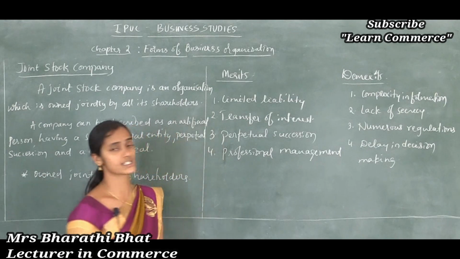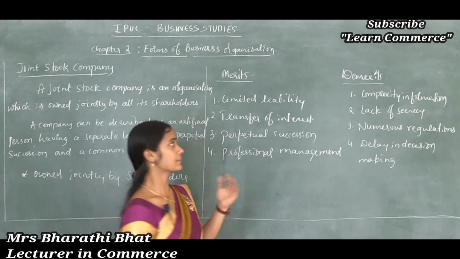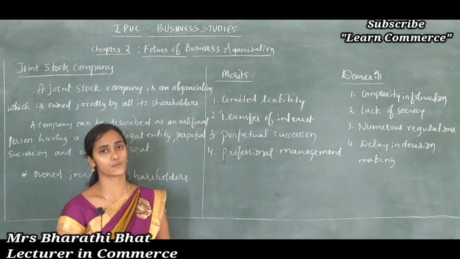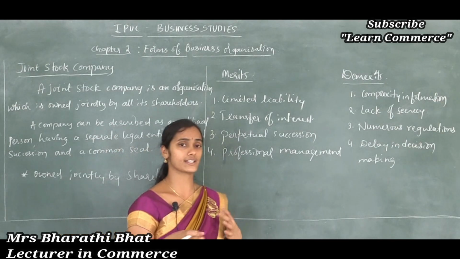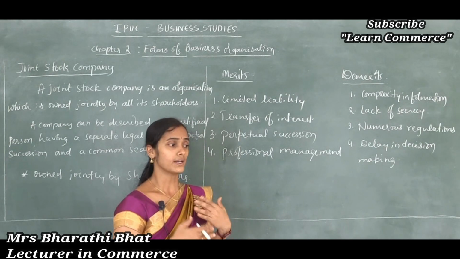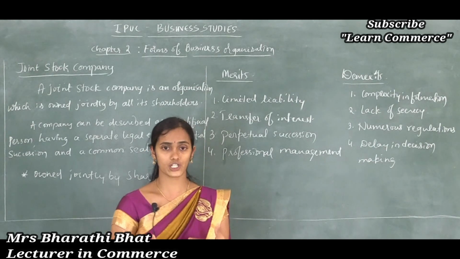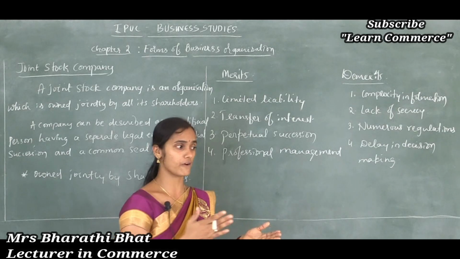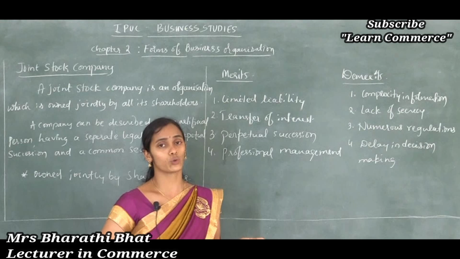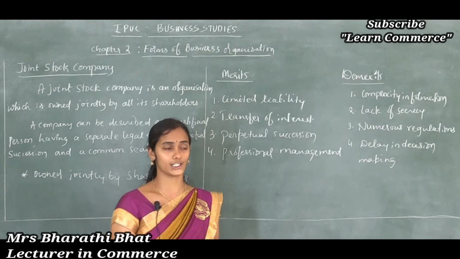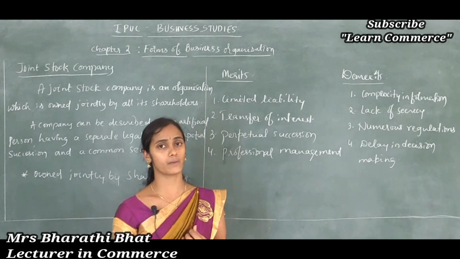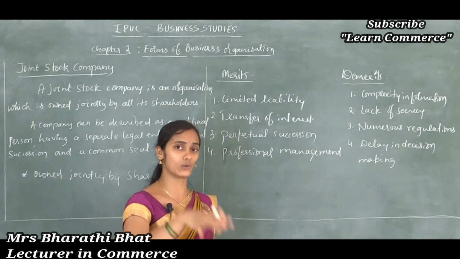The next one is transfer of interest, meaning transfer of ownership. Here transfer of ownership is possible. For example, in a partnership, the ownership of a father cannot be transferred to his son. Only if the other partners agree to admit his son as a partner, then it is possible with a new agreement.